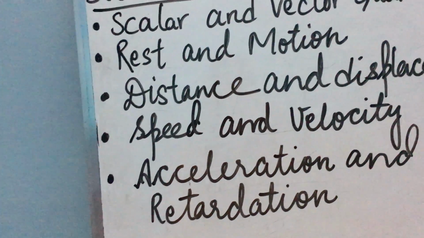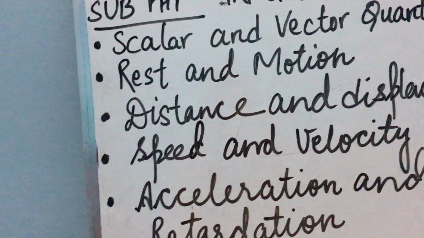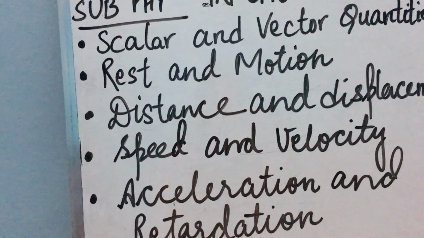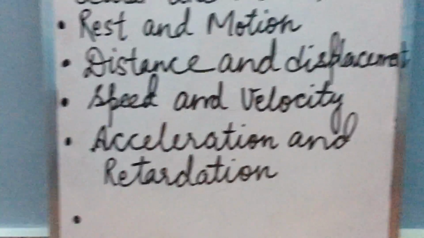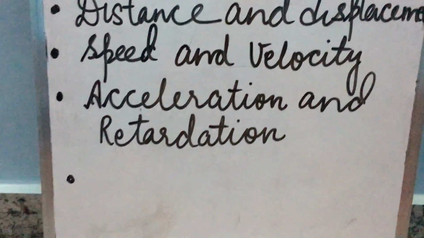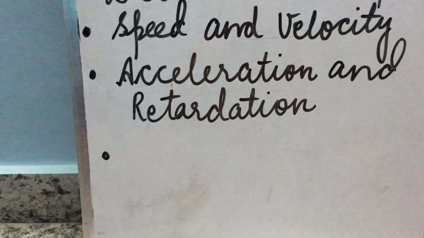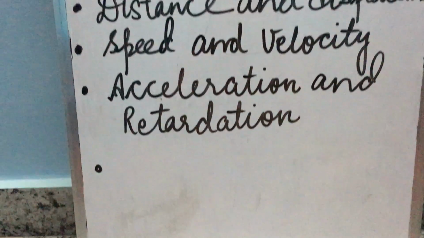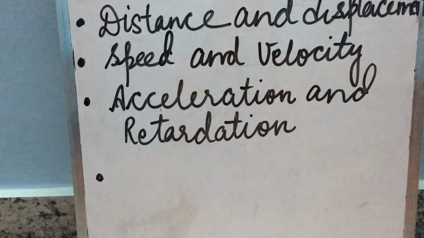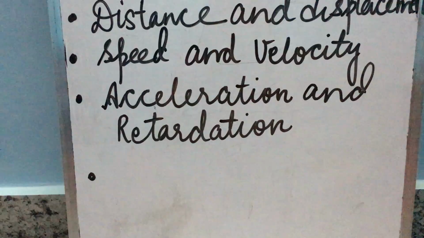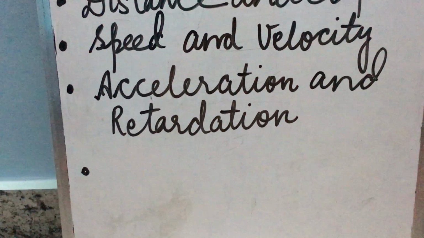So to represent a scalar quantity, we need only two parameters. What are they? First of all, the unit in which the quantity is being measured, for example, here mass we are representing in kilograms, and the numerical value of the measured quantity. So for representing a scalar quantity, we require only two things: first is unit and another is the numerical value. Now there are many examples of scalars. For example, mass, length, time, distance, density, volume, speed, temperature, potential, work, energy, power, pressure. All these are examples of scalars.